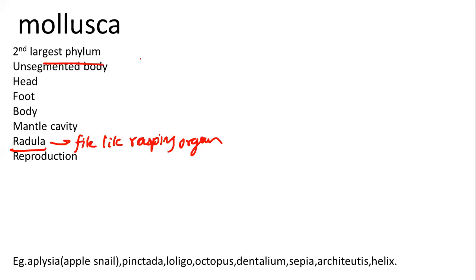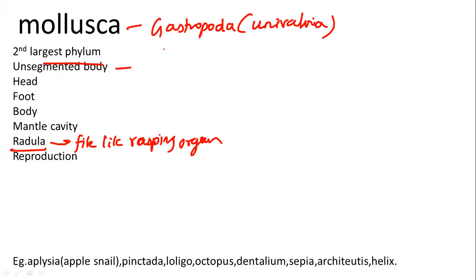This phylum is the second largest because it has a huge class, Gastropoda, which is also commonly called Univalvia. The bodies are unsegmented and soft bodied.